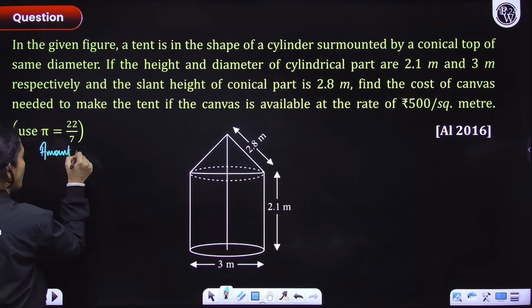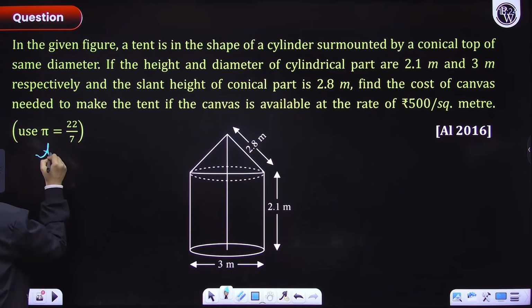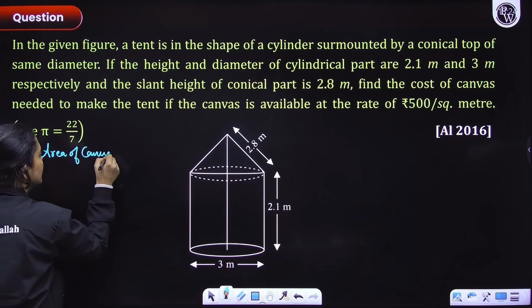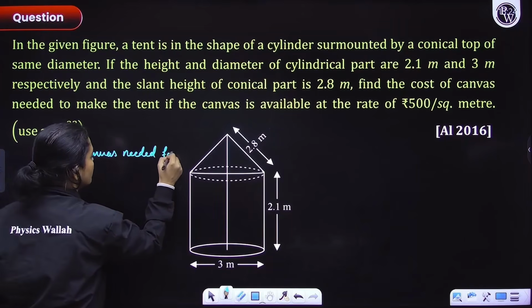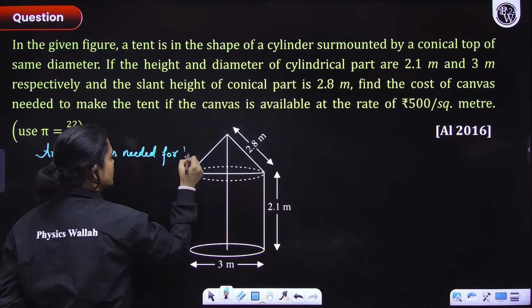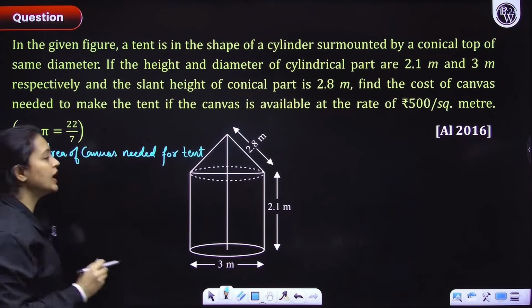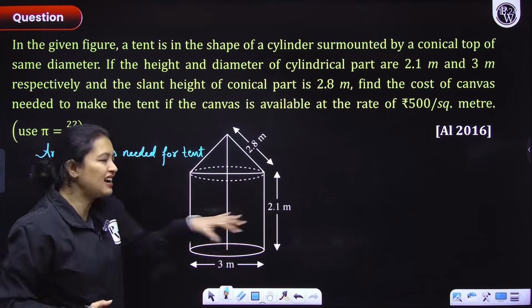Area of canvas, not amount, let's write area. Area of canvas needed for tent would be equal to what, everyone? It would be equal to the area of the cylindrical part. But what area? I will take curved surface area.